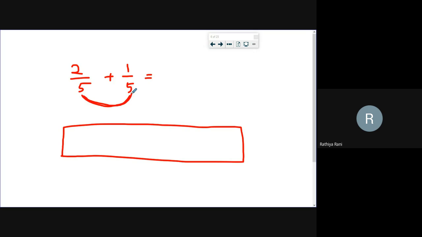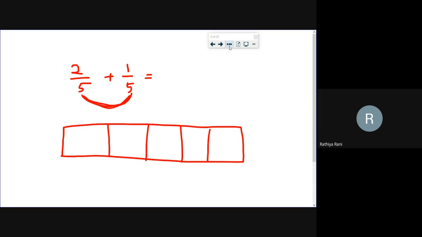What is the denominator of these fractions? 5. Very good. So the denominator is 5. Kirtana, I have to divide this rectangle into how many parts? Into 5 parts. Very good. Since the denominator is 5, I have to divide it into 5 equal parts. So I just divide it into 5 equal parts. 1, 2, 3, 4, 5.